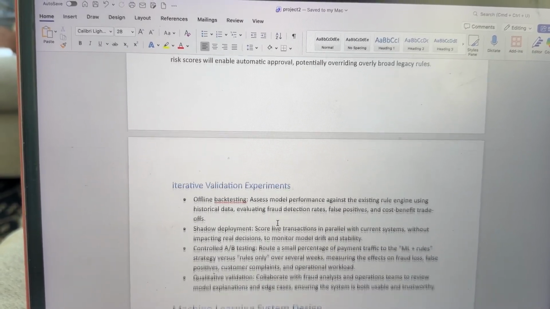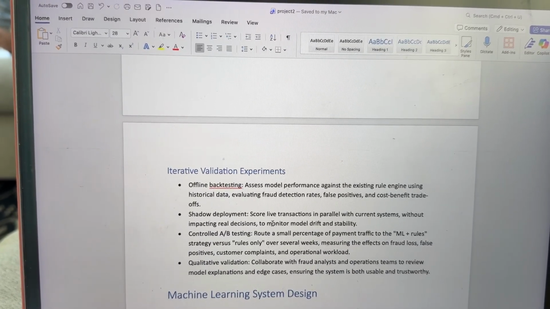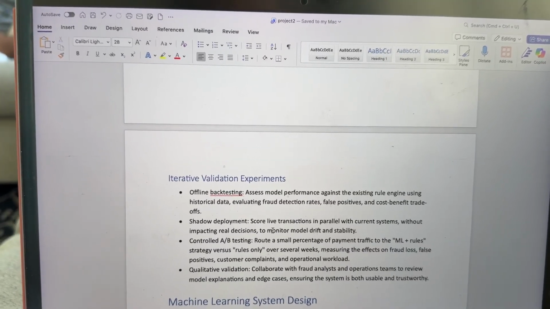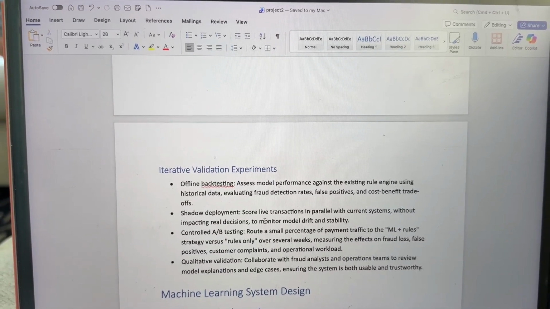The iterative validation experiment requires offline backtesting, shadow deployment, controlled A/B testing, and qualitative validation. All of this is to compare performance against the existing rule engine with the historical data.